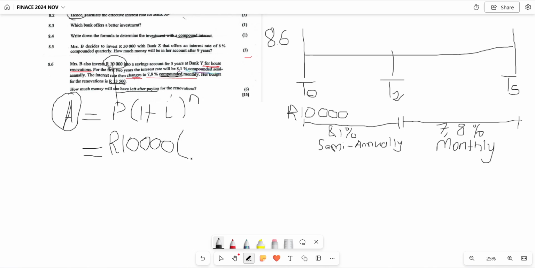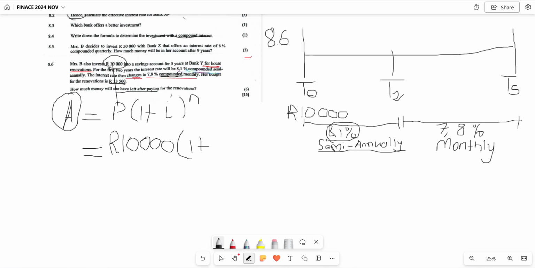Then open bracket 1 plus. Because here we have the compounding period that lasted for 2 years. Remember, we take the first interest rate and the number of years it takes for that interest rate to change. Therefore, this one took 2 years before it changes. Now we have the compounding period here, which is semi-annual.